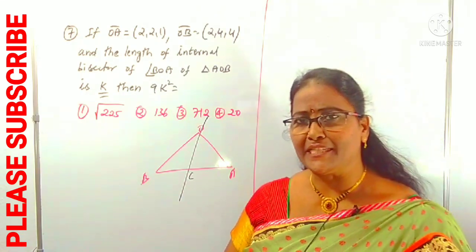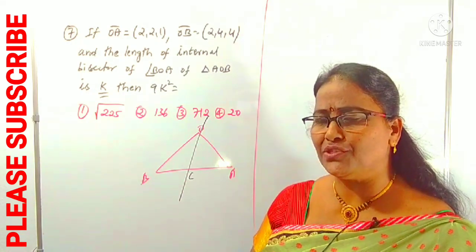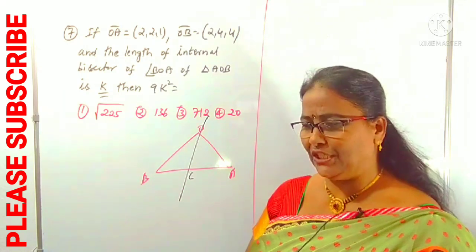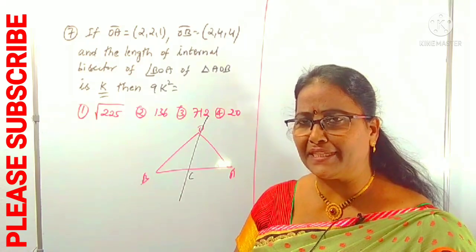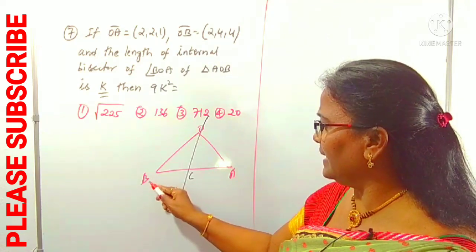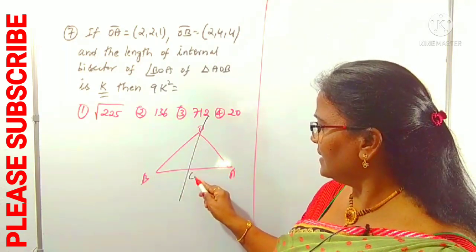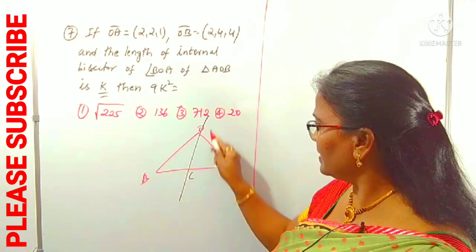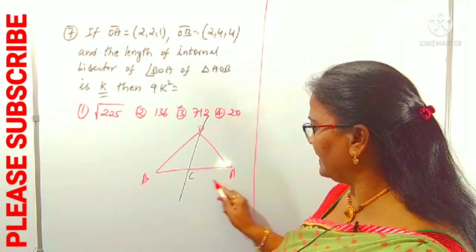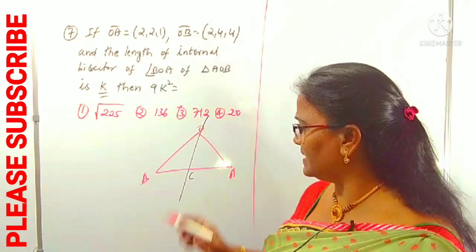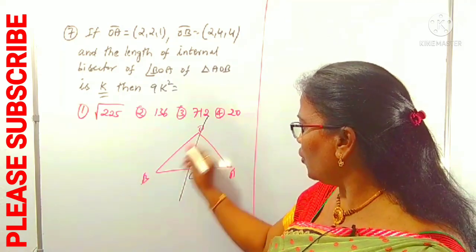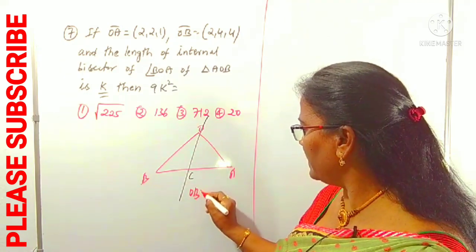This concept I also explained in previous videos. I did questions on internal bisectors and how you can find the lengths of external bisectors. That is all I am using. Once again I am explaining here. The angle BOA bisector, OC, meets BA at C. We can understand that the point C divides BA in the ratio OB is to OA.